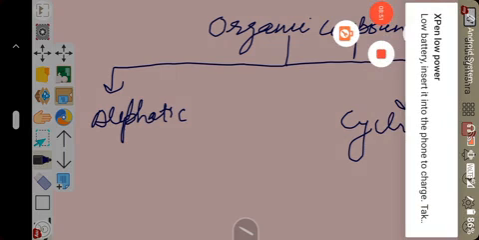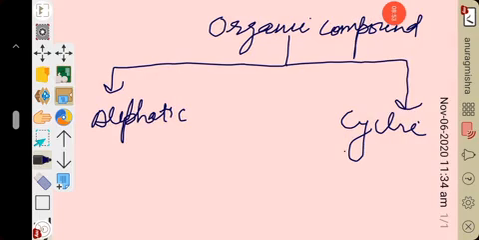Cyclic compound. Okay. Let us understand the meaning of aliphatic organic compound and cyclic organic compound. Aliphatic organic compounds are also known as open chain compounds. So you can say these are the compounds in which the carbon atoms are linked to each other in such a manner that the molecule has an open chain structure. The chain of carbon atoms may be straight or branched. These compounds are called aliphatic compounds.